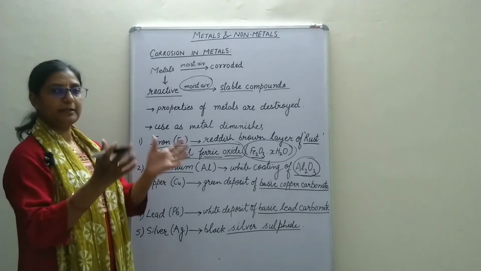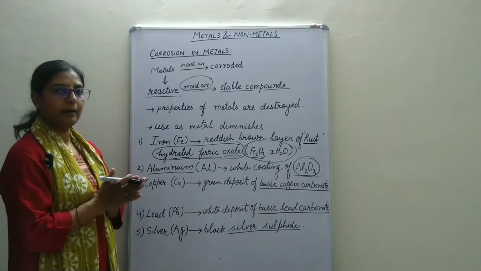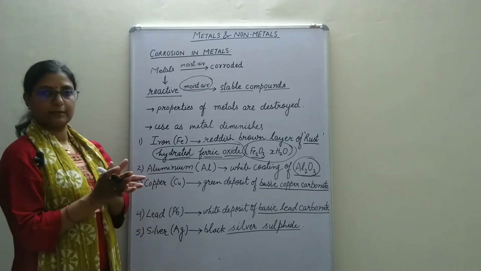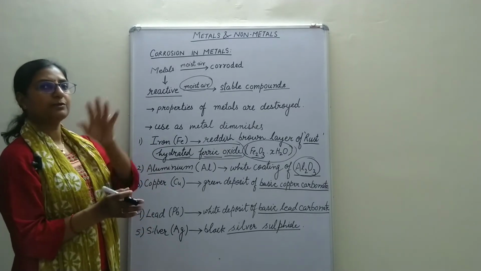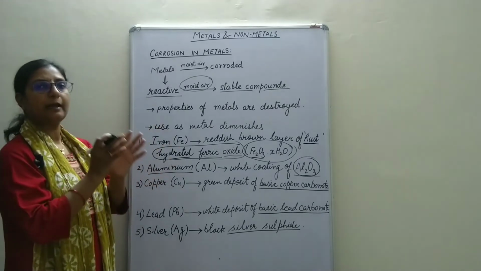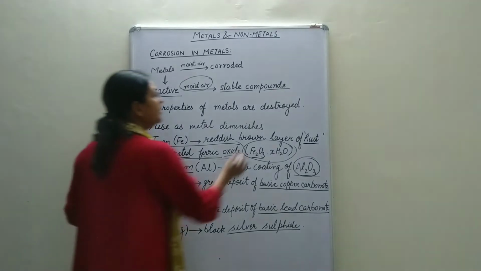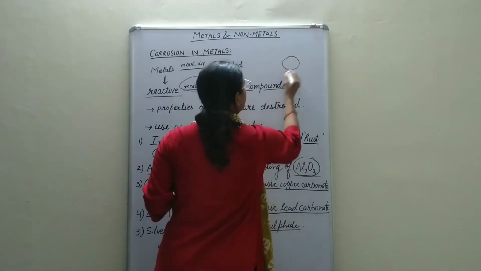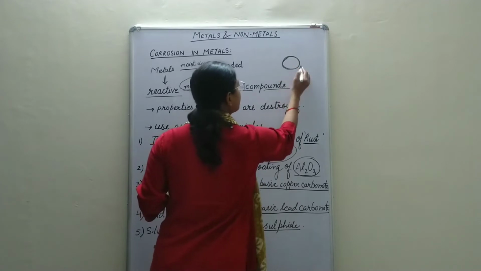Suppose a piece of aluminium is exposed to air, all around the surface which is exposed to air, it forms a coating of aluminium oxide.